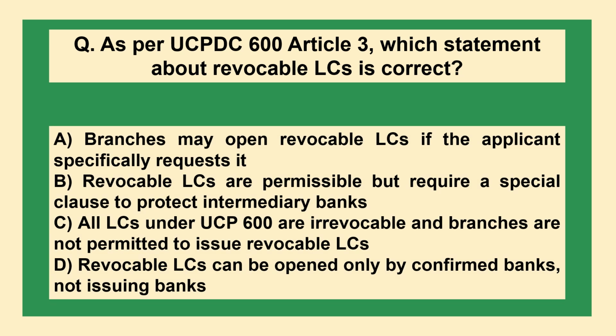The next question is, as per UCPDC 600 Article 3, which statement about revocable LCs is correct? A. Branches may open revocable LCs if the applicant specifically requests it. B. Revocable LCs are permissible but require a special clause to protect intermediary banks. C. All LCs under UCP 600 are irrevocable and branches are not permitted to issue revocable LCs. D. Revocable LCs can be opened only by confirmed banks, not issuing banks.